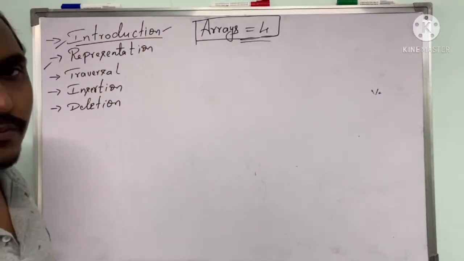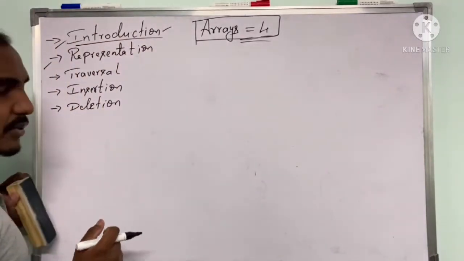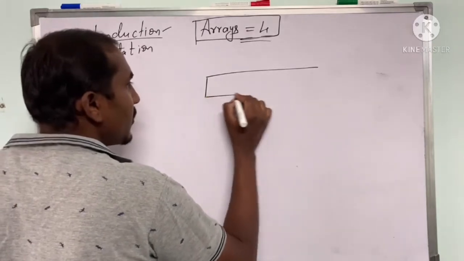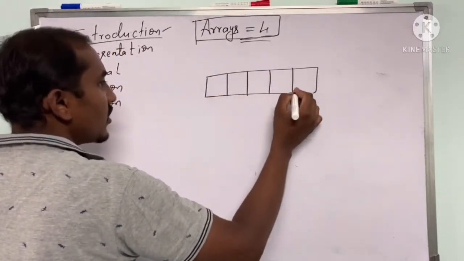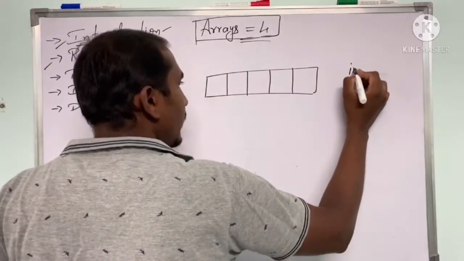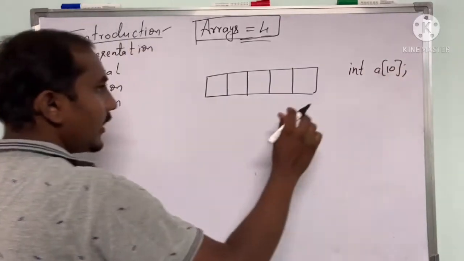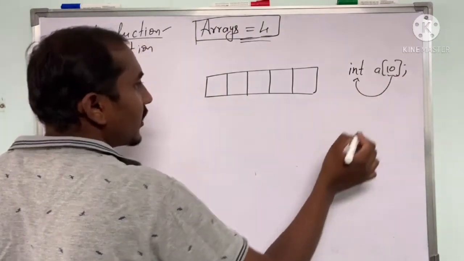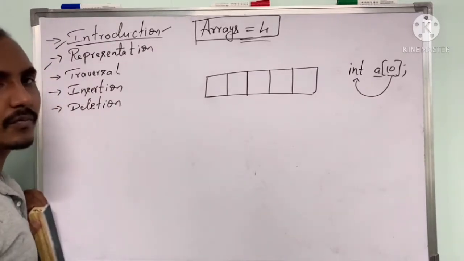Coming to representation, an array is represented in sequential memory allocation, stored one after the other. If I declare integer a of 10, I can store 10 elements of integer data type, and the variable name is a.